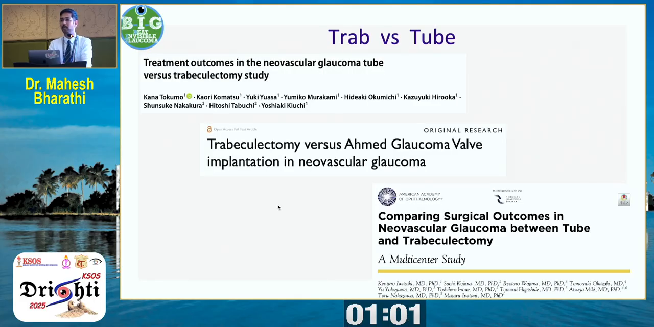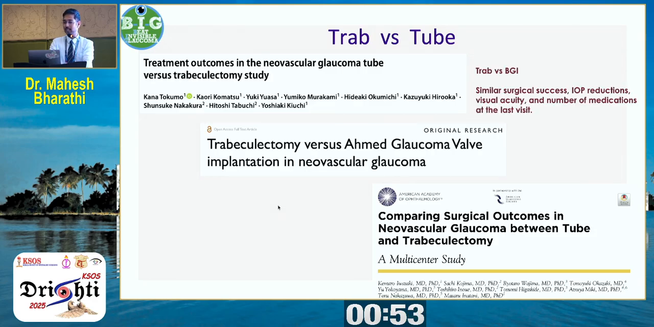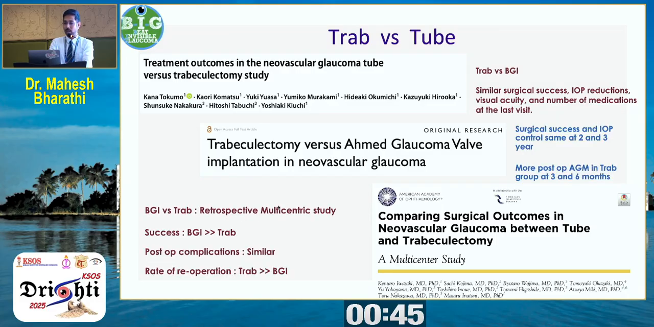Can trab still be better than tube? So, what does the trab versus tube comparison say? Similar surgical success is seen in both trab and tubes, in IOP reduction, visual acuity, and number of medications at the last visit. But this multicenter trial, which compared the outcomes of tube, especially the BGI, Baerveldt glaucoma implant, and trabeculectomy, especially in neovascular glaucoma, claims that the Baerveldt glaucoma implant has a higher success rate and similar post-op complications, but the rate of reoperation has been more in trab as compared to tube.